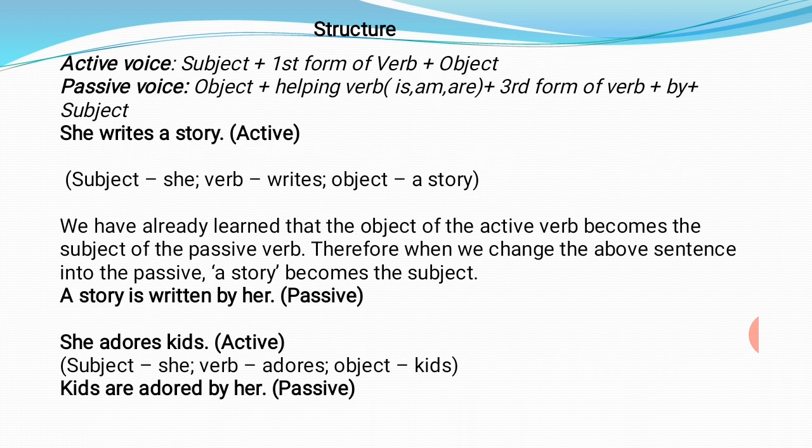She writes a story. This is the active voice. She is the subject, the verb here is writes and the object is a story. We have already learned that the object of the active verb becomes the subject of the passive verb. Therefore, when we change the above sentence into passive voice, a story would become the subject. So we will start the sentence with a story.